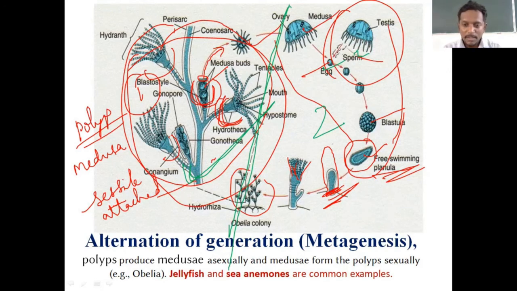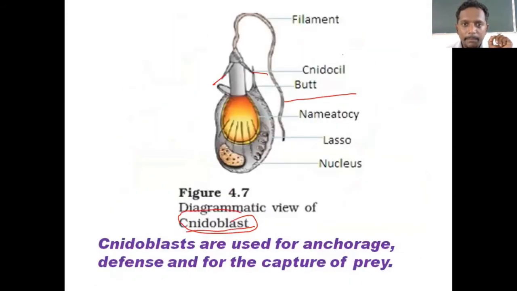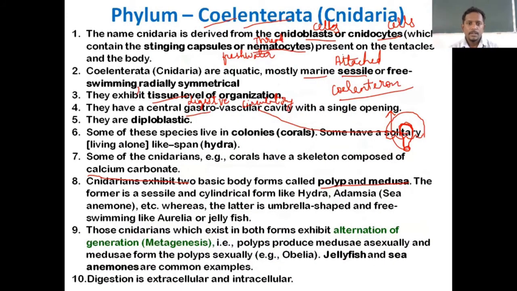Hope you understood this slide. If you are having any confusion, rewind 10 minutes back and go through this again. So Cnidaria exhibit two basic forms, polyps and medusa. I said the first one is sessile, attached, cylindrical, whereas the second one, like jellyfish, is umbrella shaped, free living. Fine. That diagram explained most of the concept we wanted now.